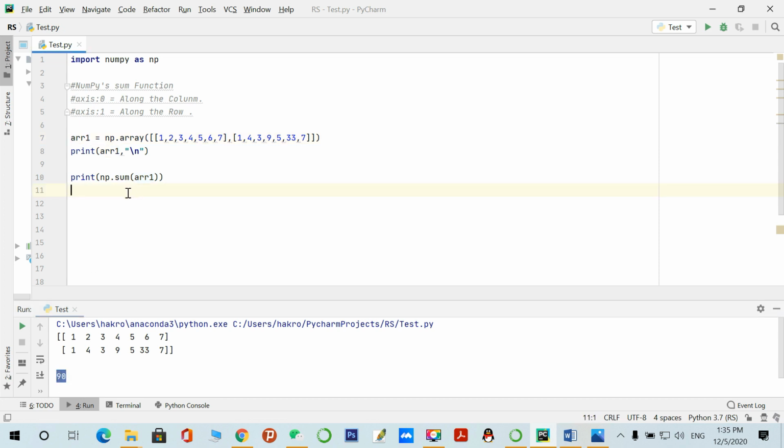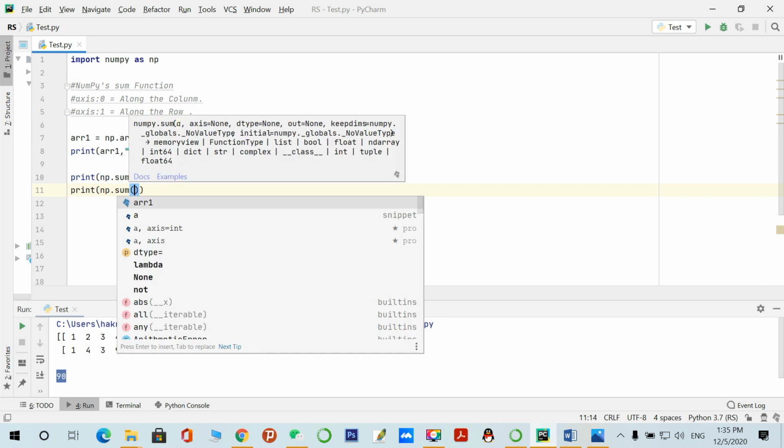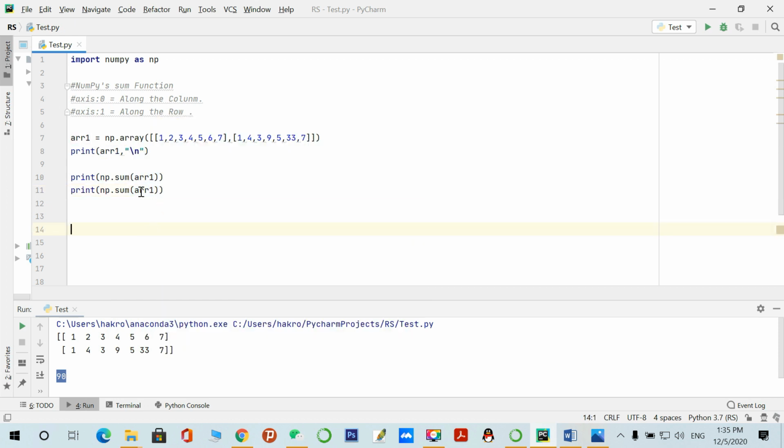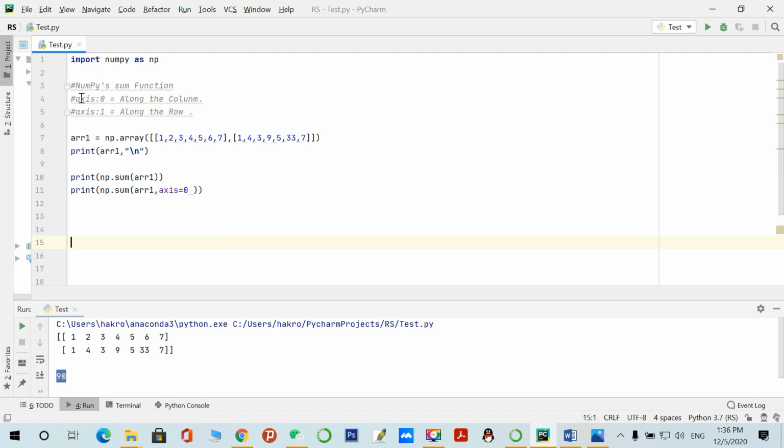That is one use of this sum function, and the second usage is this: pass this array, and with the second argument you can also perform the sum according to column or according to row. So let's see how it is working. If I pass axis 0, it will perform column-wise. Let's see the result.